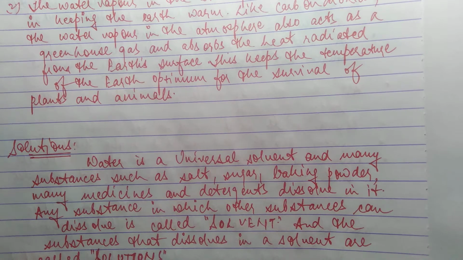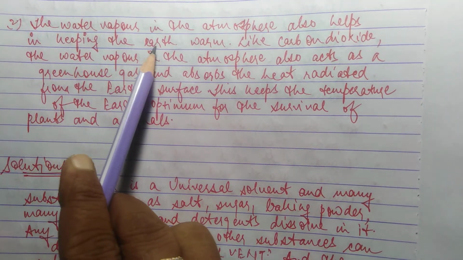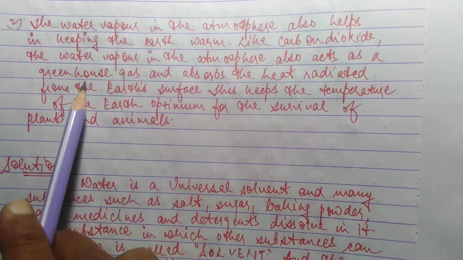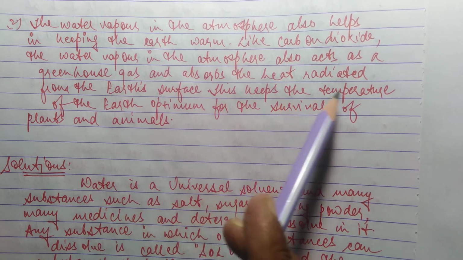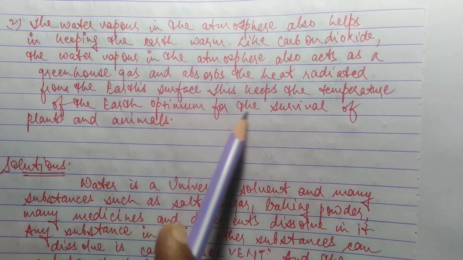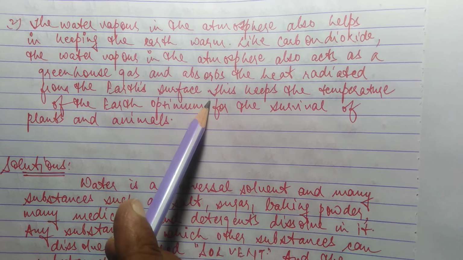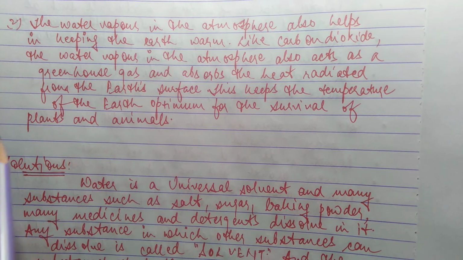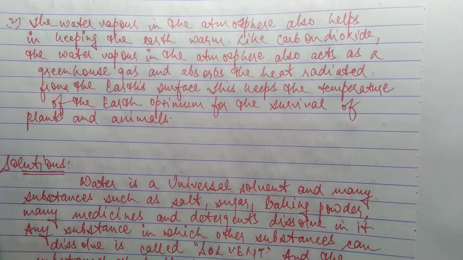Next point, the water vapor in the atmosphere also helps in keeping the earth warm. Like CO2, the water vapor in the atmosphere also acts as a greenhouse gas and absorbs the heat radiated from the Earth. This keeps the temperature of the Earth optimum for the survival of plants and animals. But today, the CO2 level has increased, and because of this the Earth's temperature is increasing day by day. Because of this increasing temperature, the glaciers are melting at a very high rate.